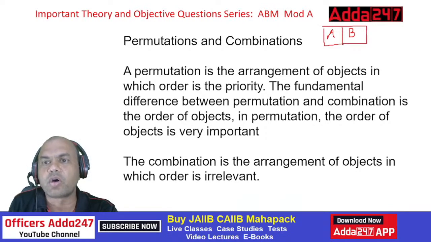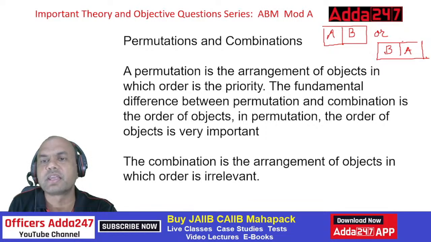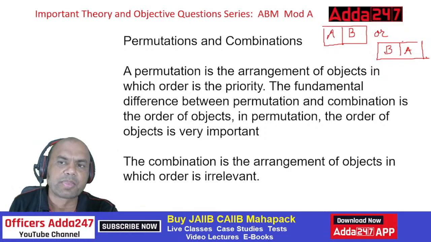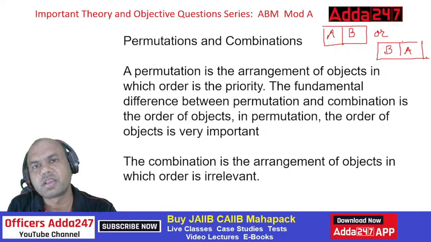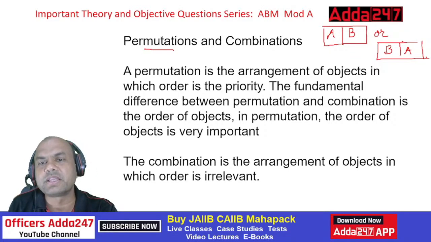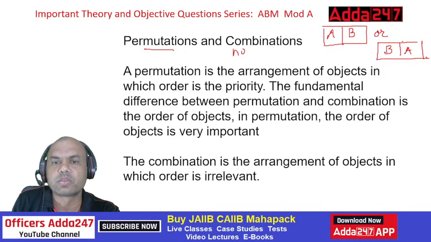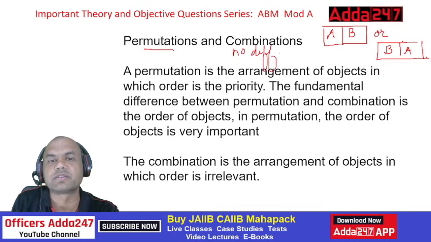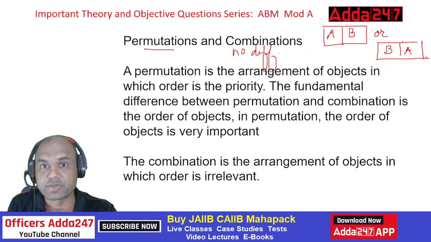Or I'll give you a second position, which will be like this: B sits over here and A sits over here. Means B sits to the left, whereas earlier A sat on the left. So what is the difference? If you think of permutation, there is a difference. If you think of combination, no difference. Whether A sits over here or B sits over here, in combination it doesn't make any difference. But in permutation it makes the difference. Permutation is very specific.